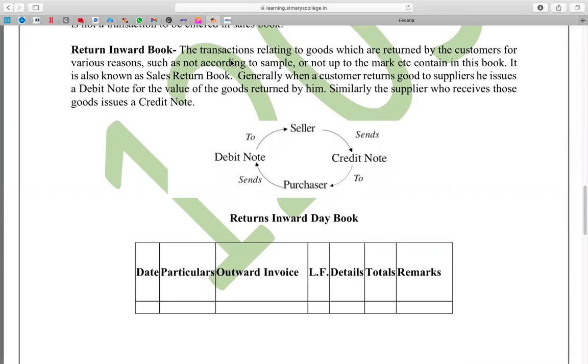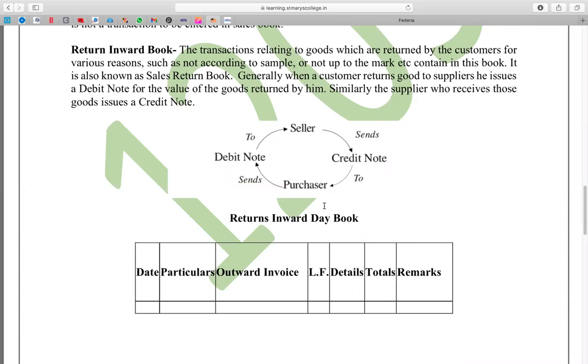Right. If you are a seller, a trader, in your books only the accounts are maintained. When you are selling goods on credit, you send those goods to the purchaser.